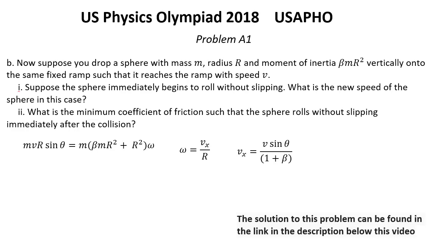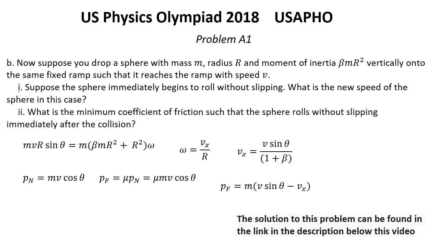Second, what is the minimum coefficient of friction such that the sphere rolls without slipping immediately after the collision? As in part A, because the change of normal impulse is mv cosine theta, and the change of horizontal momentum is mu multiplied by P normal, we have F horizontal equal mu mv cosine theta. But on the other hand, that's equal to